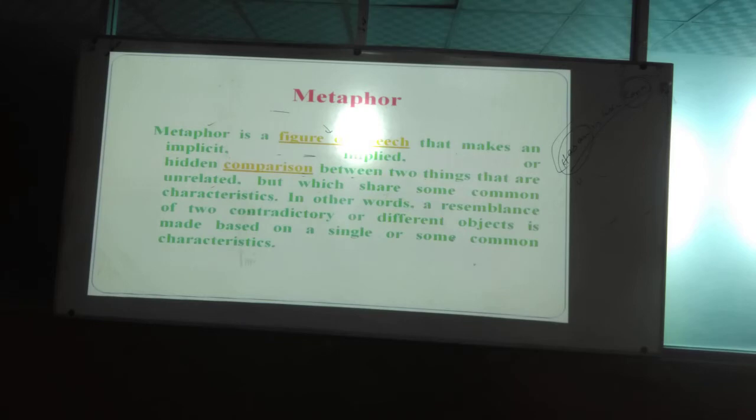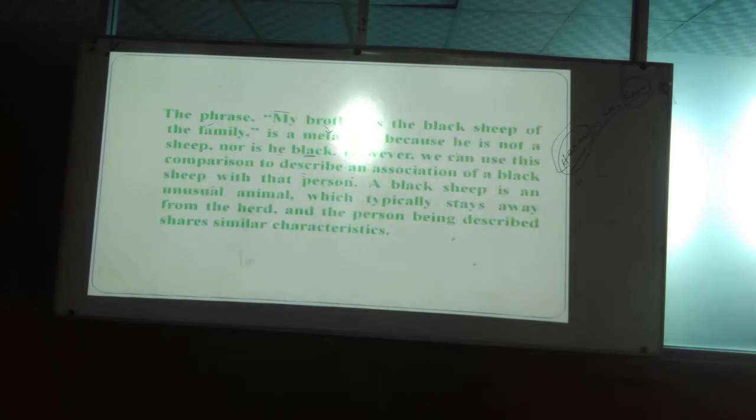So the phrase, my brother is the black sheep of the family. Black sheep of the family. Who is? Here my brother is compared to what? Black sheep. Okay, you have seen that there is no as or like. It is a metaphor because he is not a sheep, nor is he like one. However, we can see this comparison to describe an association of black sheep with that person. A black sheep is an what? Unusual animal. So you have seen that.